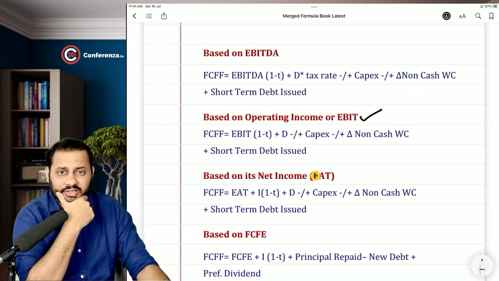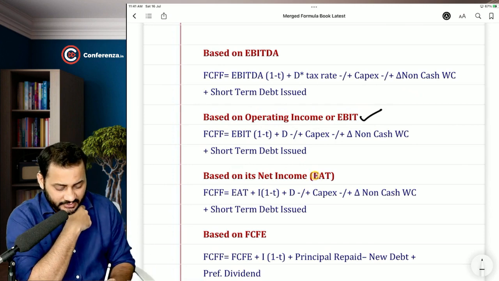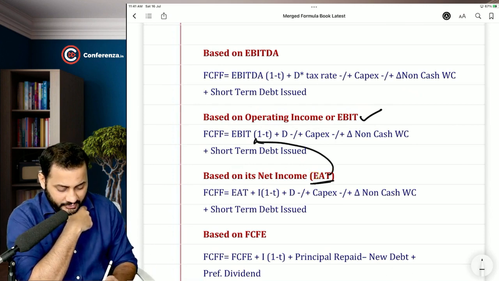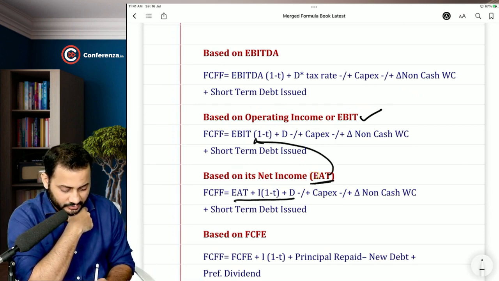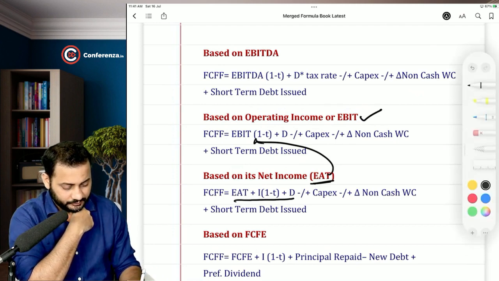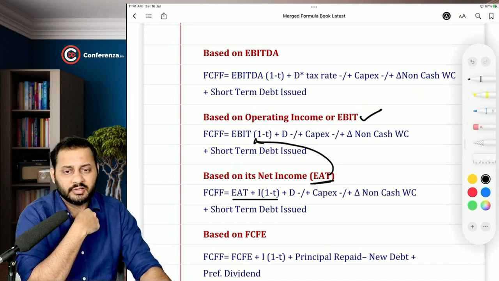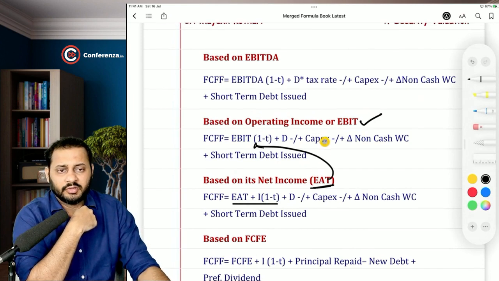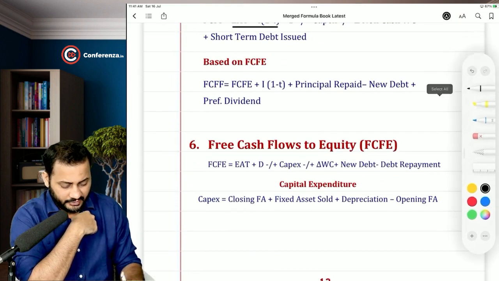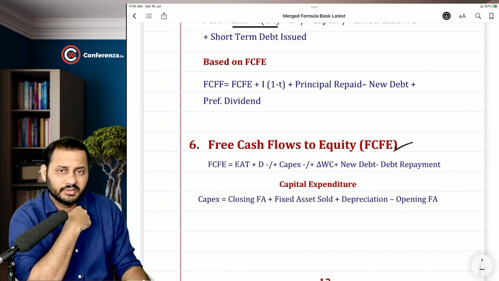If you start from EAT, the first thing that you will do is bring this EAT to this point. And for that purpose, this is going to be the formula: EAT plus interest into 1 minus tax. Okay. Then we discussed about the free cash flows to firm. I will directly shift to this.